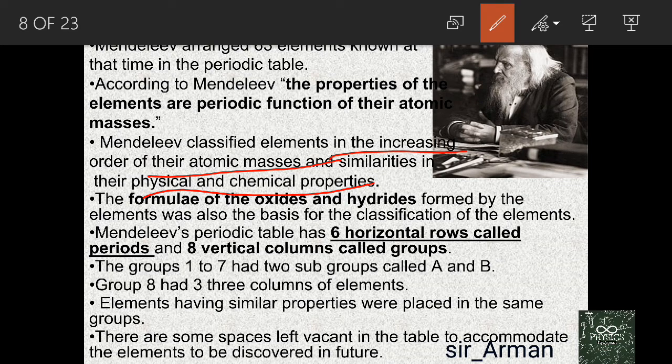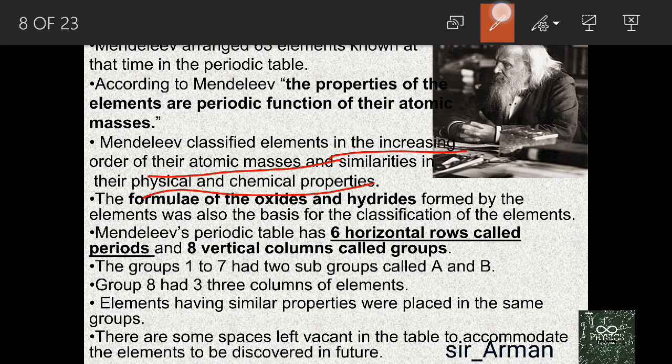Physical properties means ductility, malleability, electrical conductivity, melting point, boiling point. All these are called physical properties. And chemical properties, that is the reaction of a given element with the other elements and compounds.